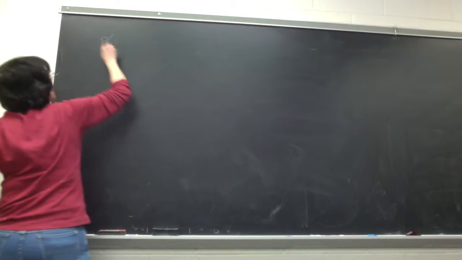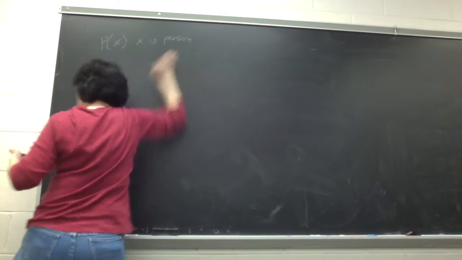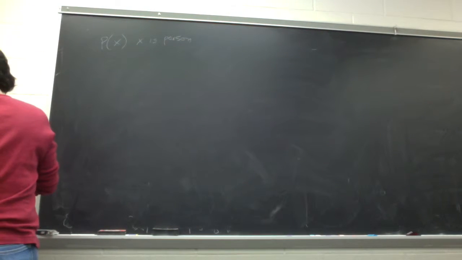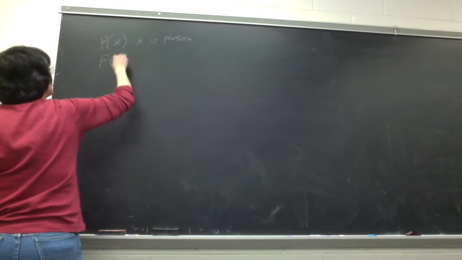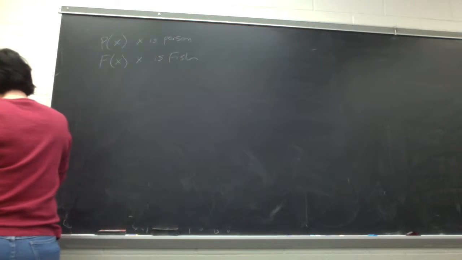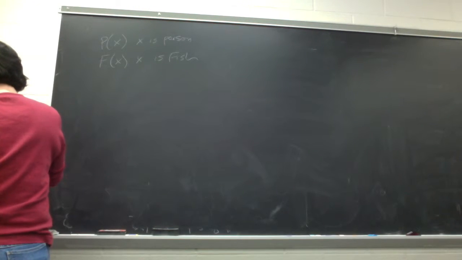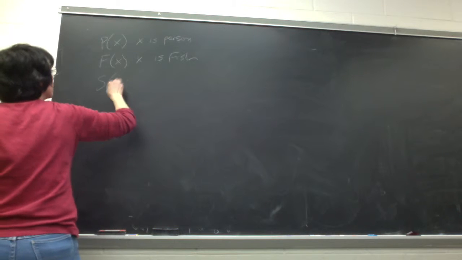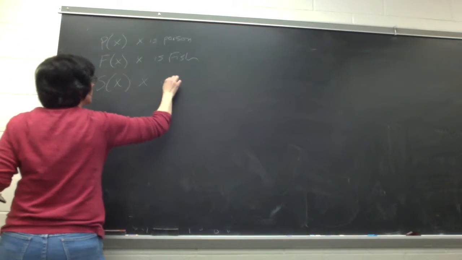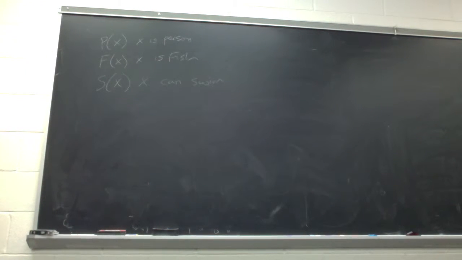Suppose that P of X means X is a person, and F of X means X is a fish, and we don't have S, but S of X is X can swim, right? So this will give us enough to do some interesting stuff to work with.